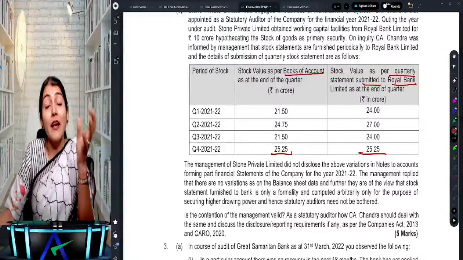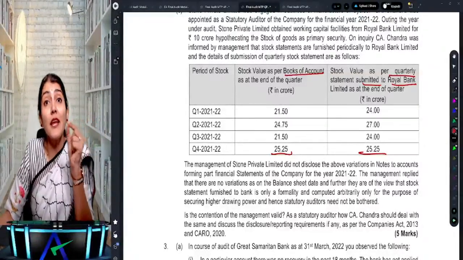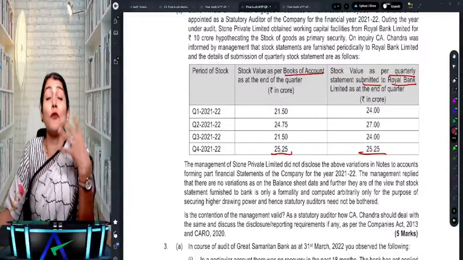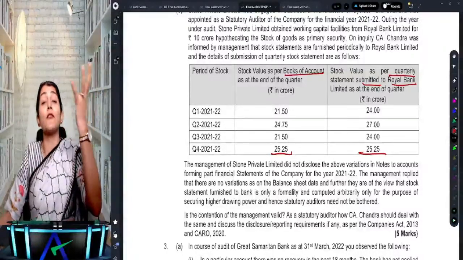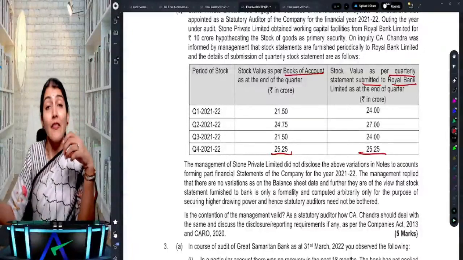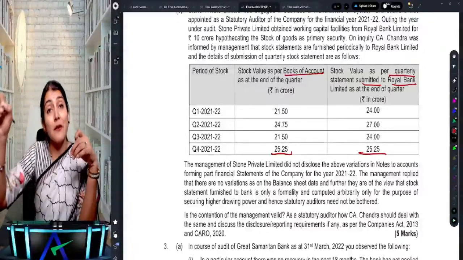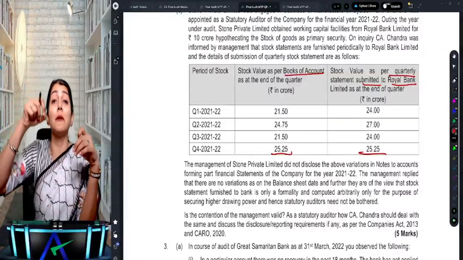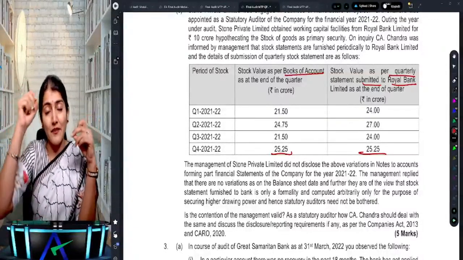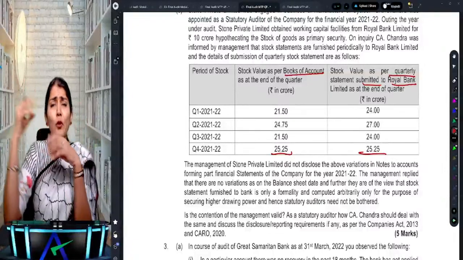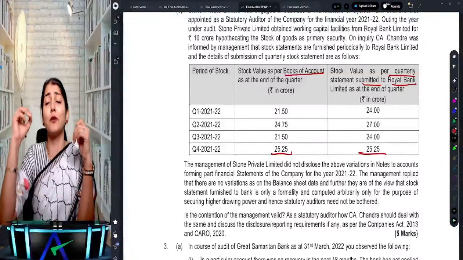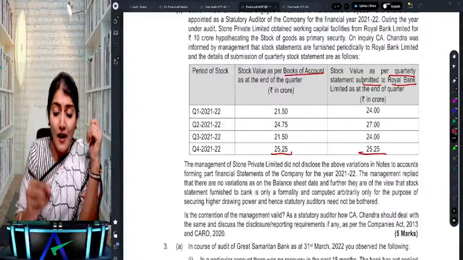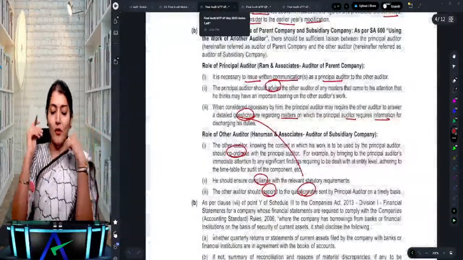Whether the company has at any point of time during the year been sanctioned working capital limits in excess of 5 crore on the basis of security of current assets, and whether the quarterly returns and statements submitted to the banks or financial institutions are in agreement with the books of account.